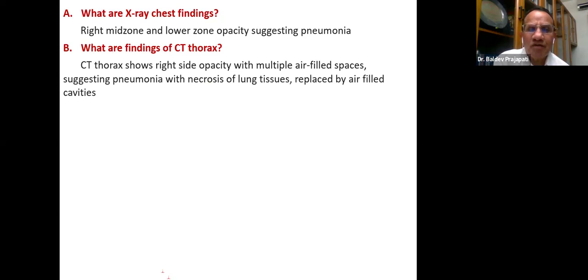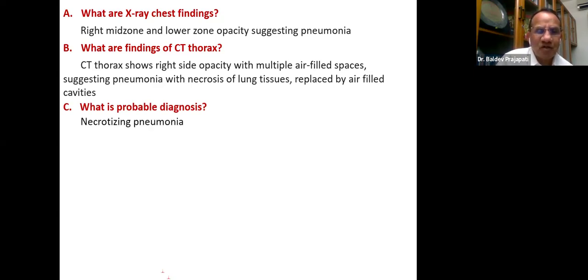That suggests pneumonia with necrosis of the lung tissue, replaced by air-filled cavities. Ideally, pneumonia should show only opacity because the alveoli are occupied by exudation. But with that destruction, it is replaced by air-filled cavities, and therefore it is a necrotizing pneumonia. That is the probable diagnosis.